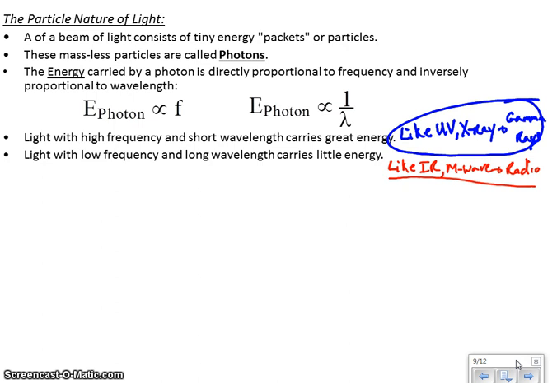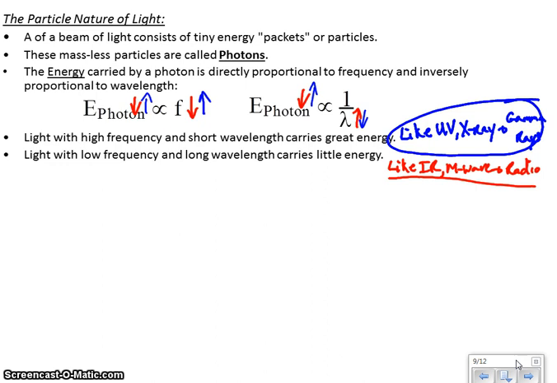Okay, so what this is telling you is how much of a punch does this photon carry. If the frequency is low or the wavelength is long, then you're going to get low energy. Okay, and the reason I'm doing this in red, by the way, is red is a low energy color in the visible part of the spectrum. Okay, on the other hand, if the frequency is high or the wavelength is short, then you get high energy. Okay, and so that's a thing to keep in mind.